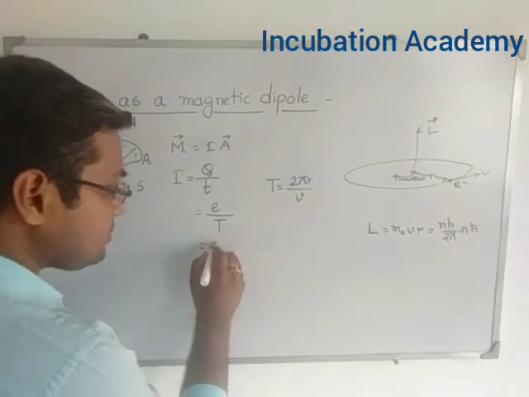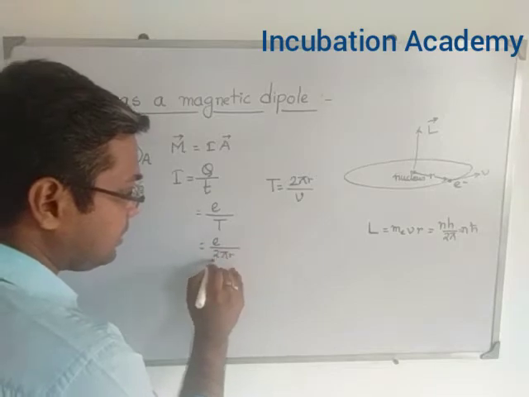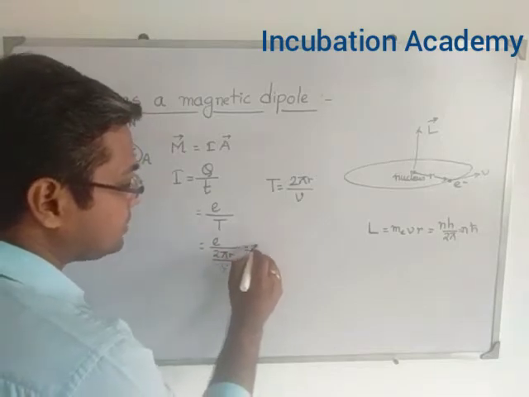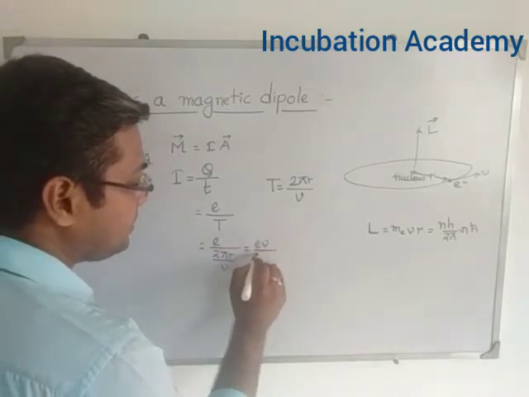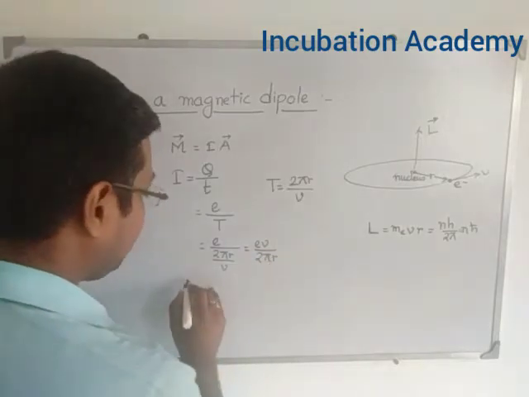So if I put this in this equation, then the time is 2 pi into r divided by v. So the current becomes e v divided by 2 pi r. What is the area?